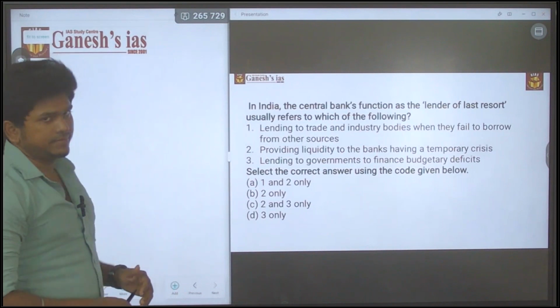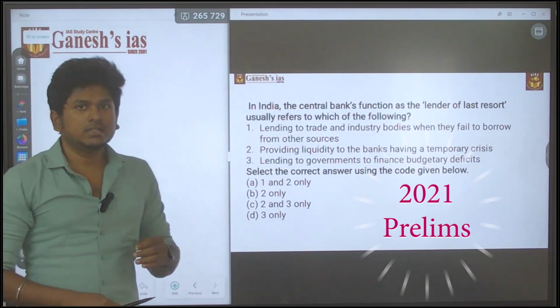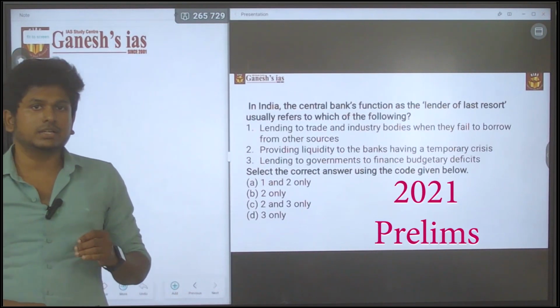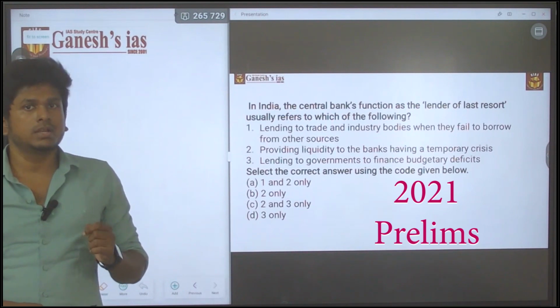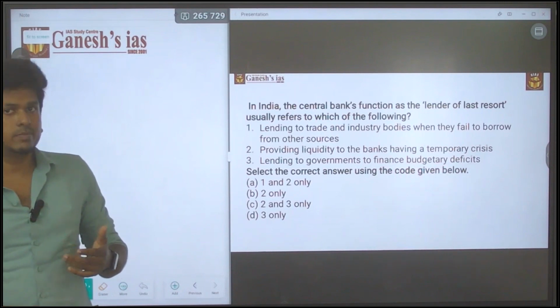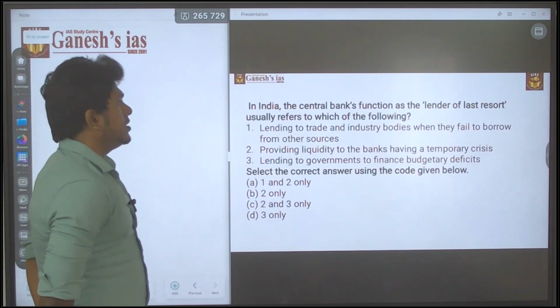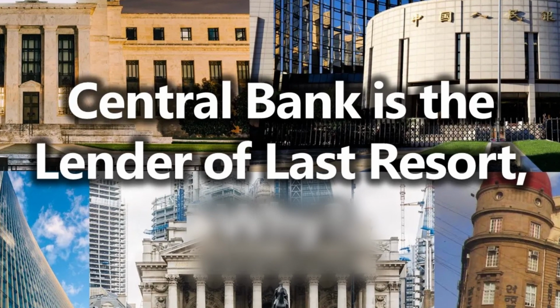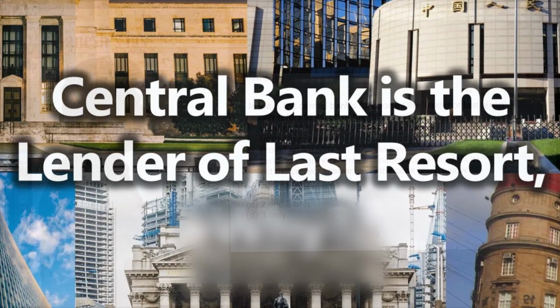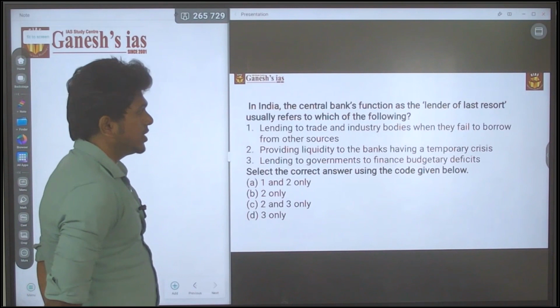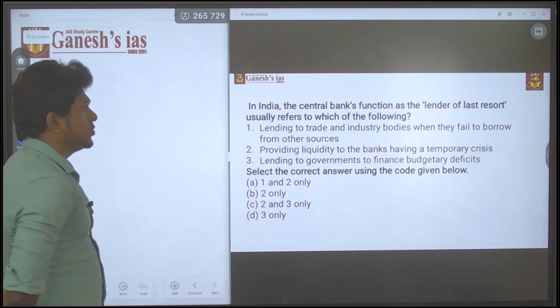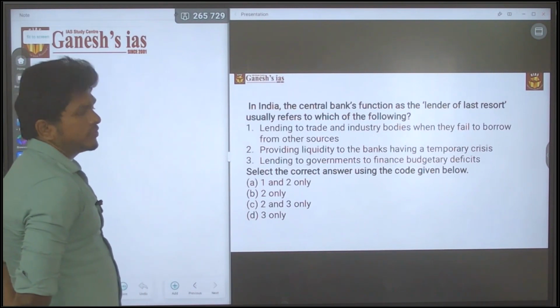This is one of the easiest questions asked in the 2021 prelims, and it is also purely from the static part. In India, the central bank's function as the lender of last resort usually refers to which of the following?